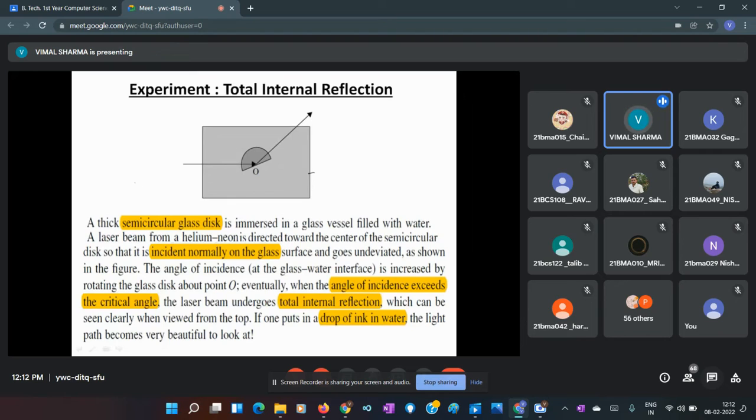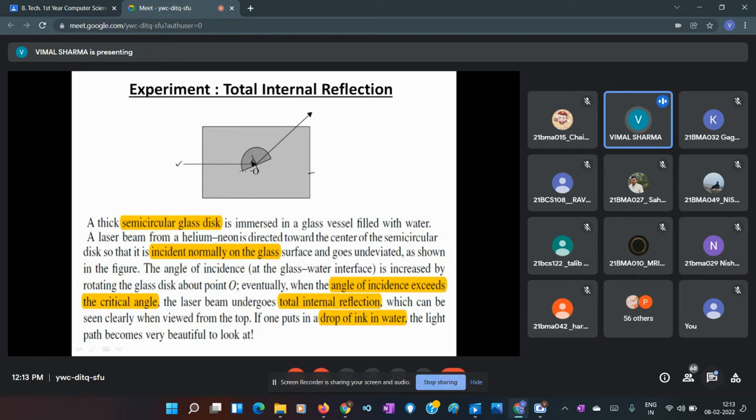Then we make light incident on this. We can vary the inclination of this, or rotate it. It is freely movable, so we can move this semicircular glass to vary the angle. This is the interface between glass and water, and at this interface where light is incident, we can see the ray makes some angle with the normal.